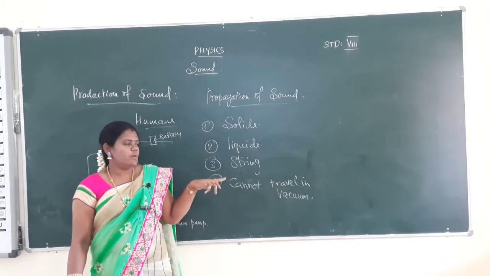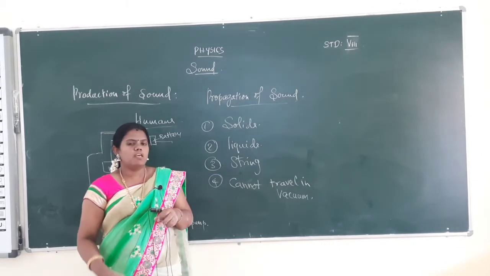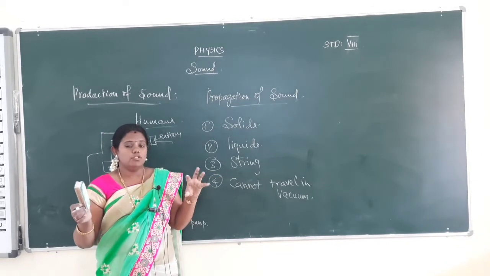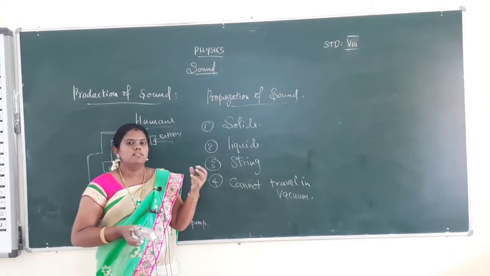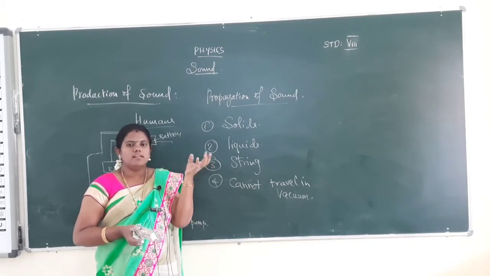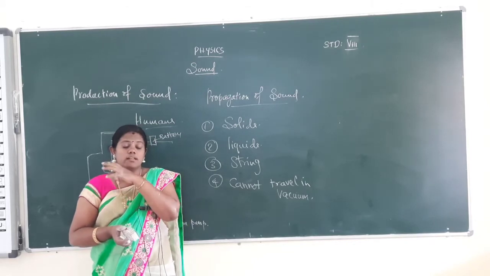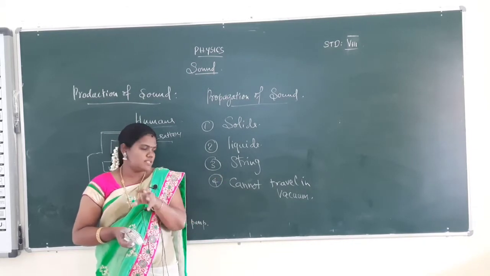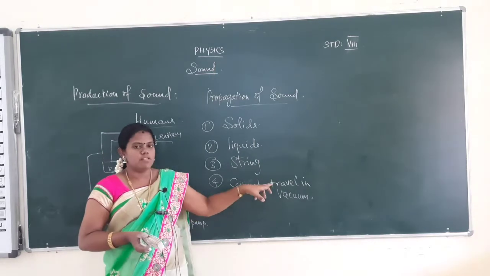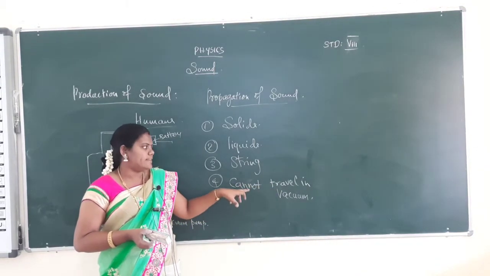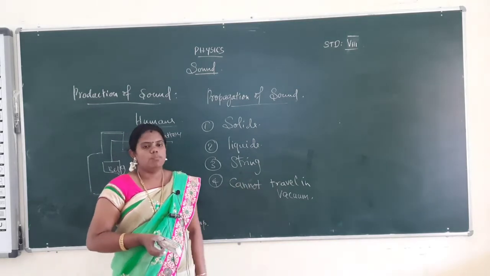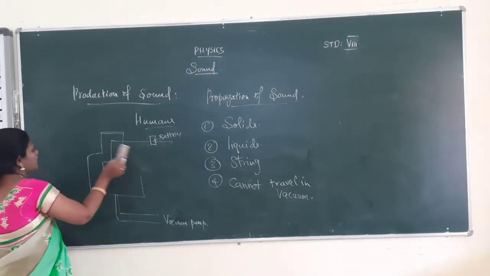Sound traveling through string means making two paper cups attached with one thread. The sound made on one side will be heard at the other side. Sound will travel through the string, but sound cannot travel through vacuum. We will be using the bell jar experiment to explain that sound cannot travel through vacuum. Okay, this is the production and propagation of sound.